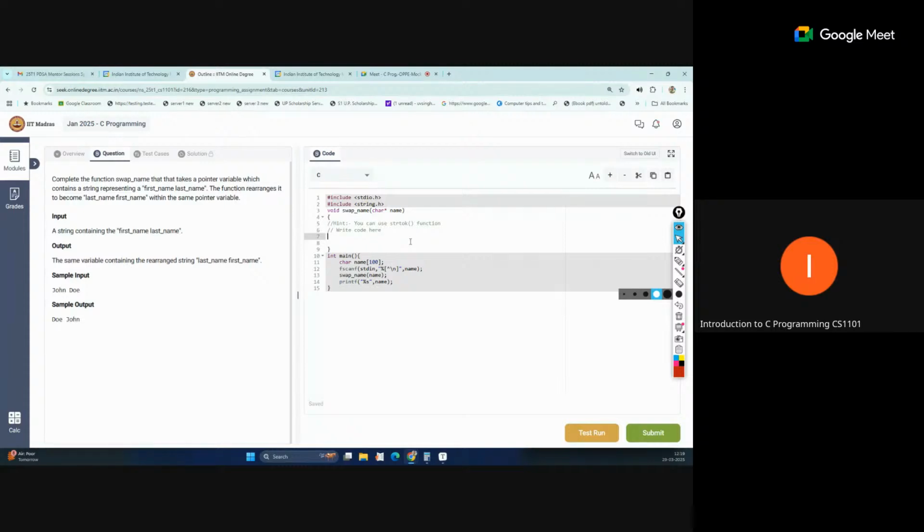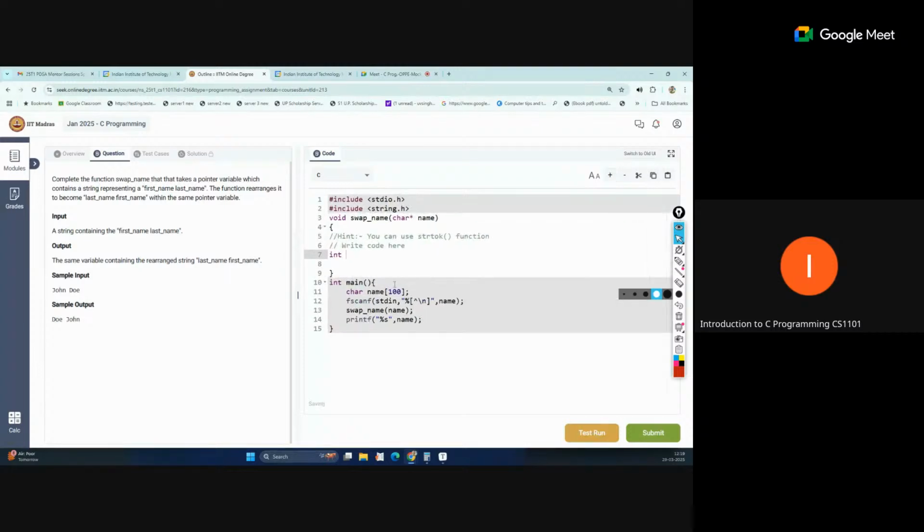So right now, first we will check the length of this string. So what is the length of the string? So let me take int len equal to, and the function for checking the length of the string is strlen. We can use that because it is taken from the string library. You can pass the name here, and that will provide the length of the string. Length means the total number of characters of the string.